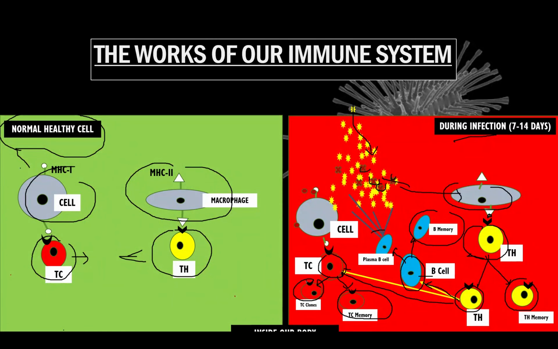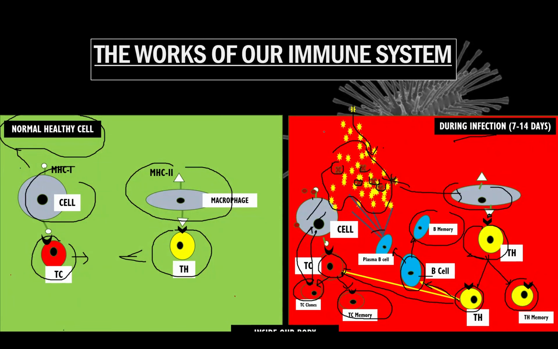The TC clone is the one that will produce the enzyme and also the toxin that will destroy this infected cell, including destroying the viruses. Some viruses will be available in the blood plasma. Then they will be destroyed by these antibodies produced by the plasma B cell.